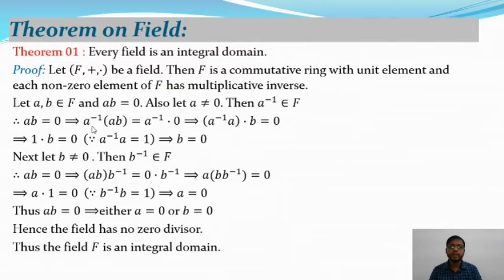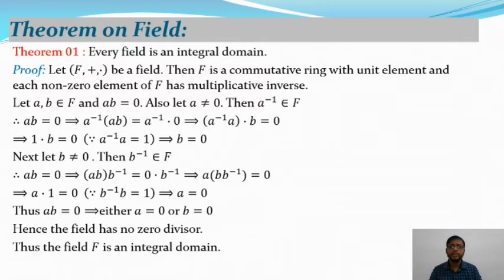Now using the associative property, since F is a field so it satisfies the associative property, (a inverse a) b is equal to 0, because a inverse into 0 is equal to 0. And you know that a inverse a is equal to the identity, which with respect to multiplication is 1, and 1 is in F. Therefore 1 dot b is equal to 0, where a inverse a is equal to 1. Therefore b is equal to 0.